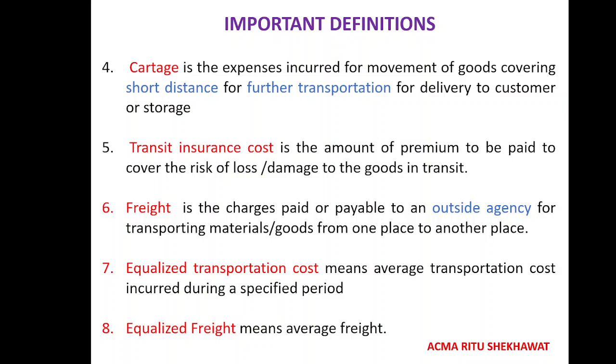And how we have to treat that expense, let's discuss. From the factory to location X, it will be called cartage because it is for a short distance. We have paid transportation cost for moving within the interior of the city only.